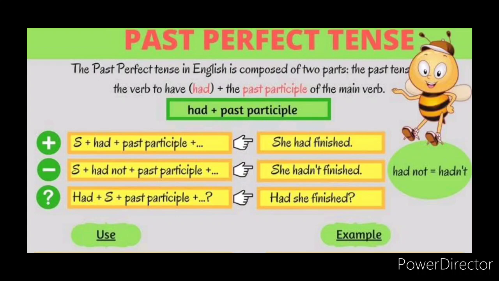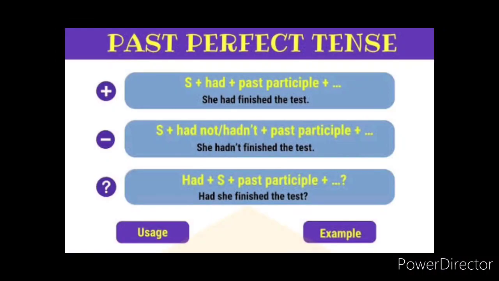In interrogative sentence we have to bring the verb had to the front, plus subject plus past participle. So that means, had she finished? So this is the structure and the sentence for past perfect tense, children. Here in positive, subject plus had plus past participle form plus object. That is the structure.